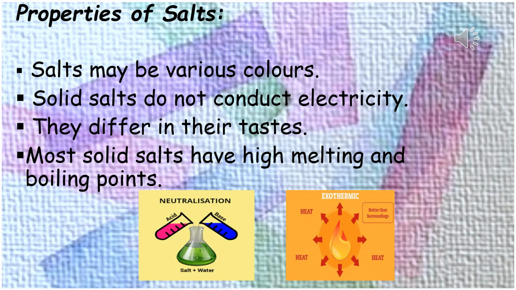We've seen the preparation of salts. Now we'll talk about the properties of salt. Salts have the following main properties. Salts may be of various colors. For example, sodium chromate is yellow in color, copper sulfate is blue in color, nickel chloride is green in color. Further, solid salts do not conduct electricity. However, salt solutions conduct electricity. That is, if they are mixed in aqueous solution, they conduct electricity.